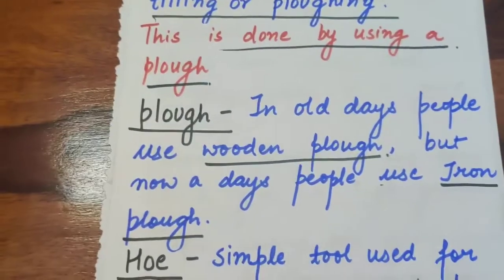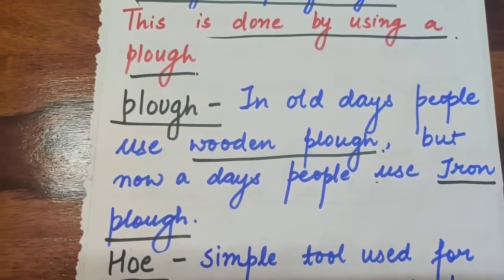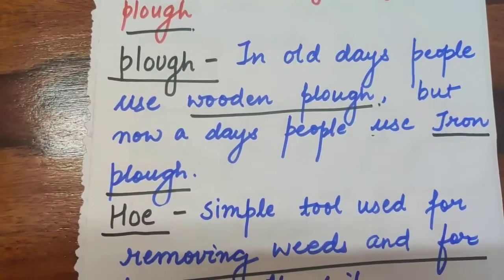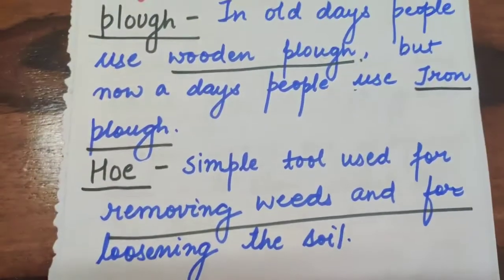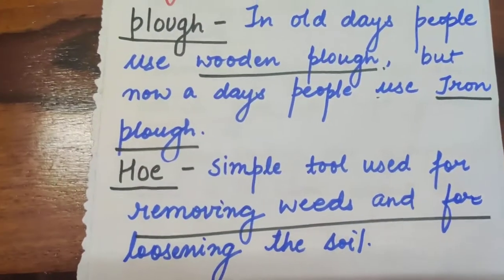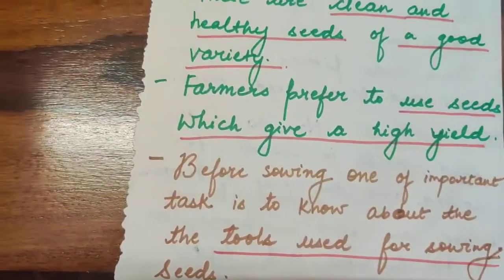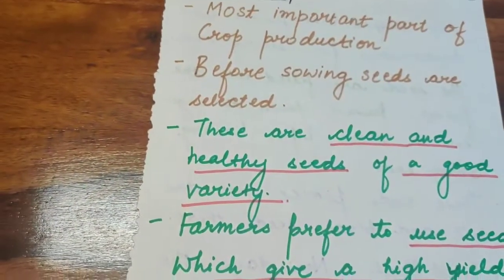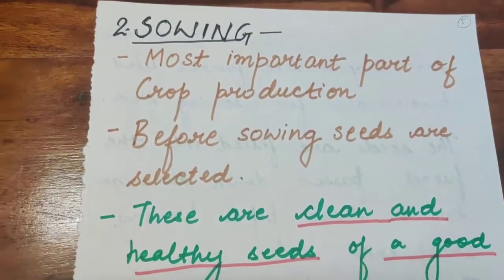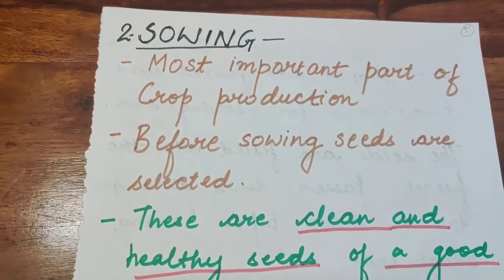Now what is a plow? In old days people used a wooden plow for turning and tilling the soil, but nowadays people are using an iron plow. There is also an instrument known as a hoe. This is a simple tool for removing weeds and for loosening the soil. The plow, hoe and cultivator are all given in your NCERT, and you can go through the diagrams given there, which will be more efficient for you.